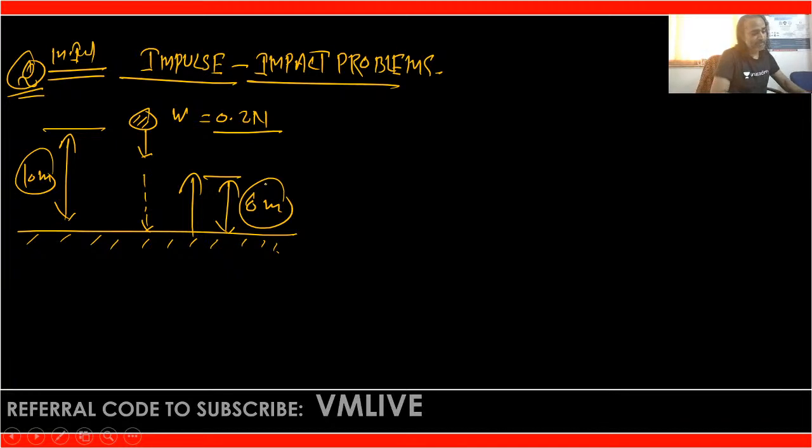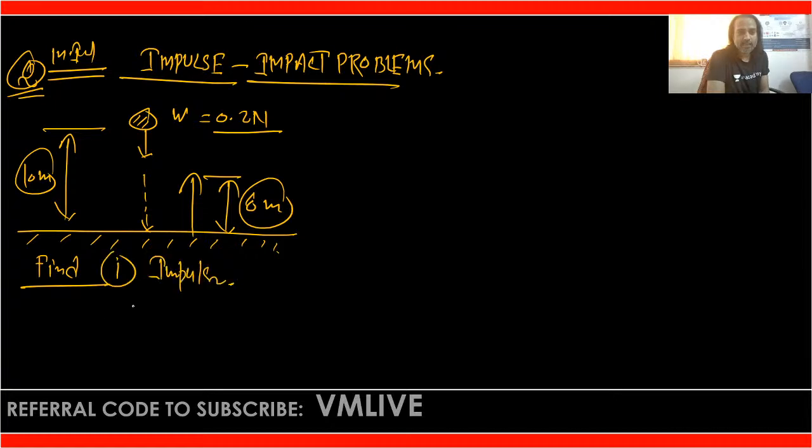Suppose we have to find, and one thing more it is given, the average force between the particle and the floor. आपको find out क्या करना है? You have to find, first thing, number 1 impulse, number 2 the average force between the particle and floor.